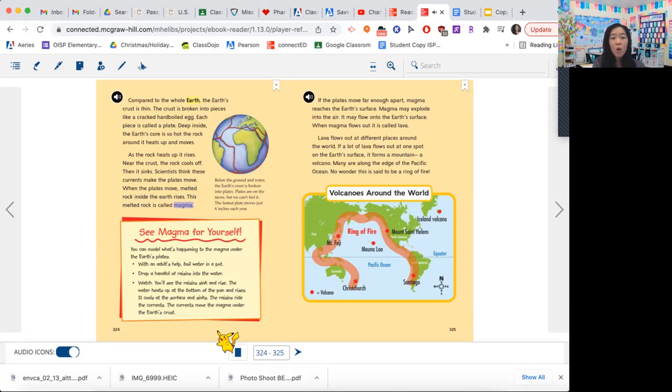Okay, so melted rock is called magma. Now on this page, I see the word lava. So I'm going to try to find out the difference. What's the difference between magma and lava?